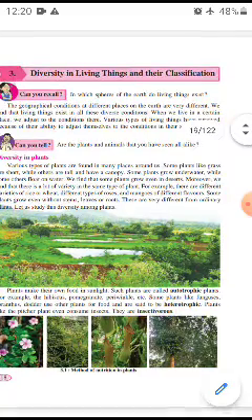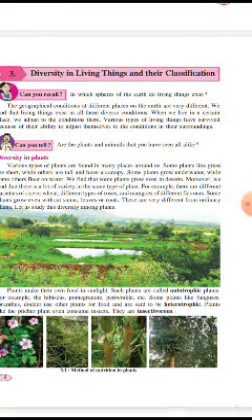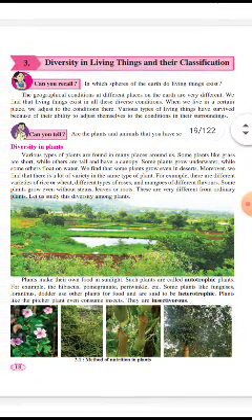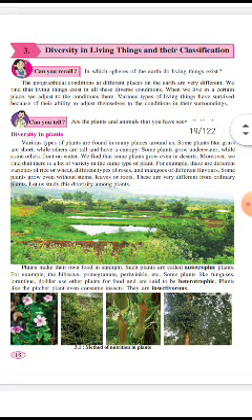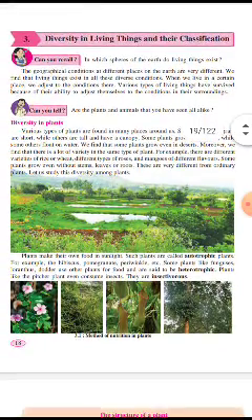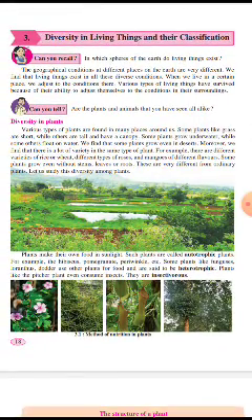Can you recall in which spheres of the earth living things exist? Yes, we know there are three spheres: lithosphere, hydrosphere and atmosphere, and in all three spheres living things exist. The geographical conditions at different places on the earth are very different, and we find that living things exist in all these diverse conditions.